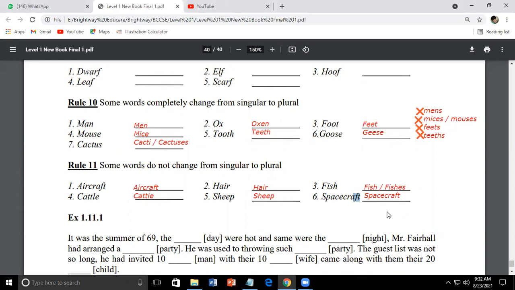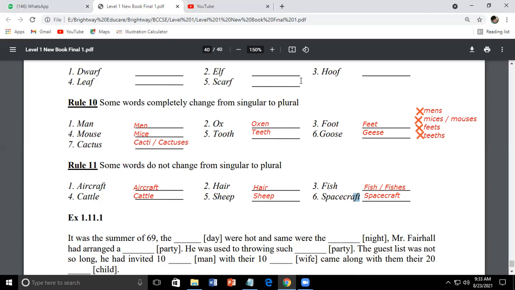So you will use 10 fish. But if you have 2 goldfish, if you have 2 angel, if you have 2 shark, if you have 2 tiger fish, okay, in that case, because there are 4 species, so now the plural will be fishes. So there is a difference in fish and fishes as plural. Fish will be for a single species and fishes will be for multiple species in the same tank or same place.